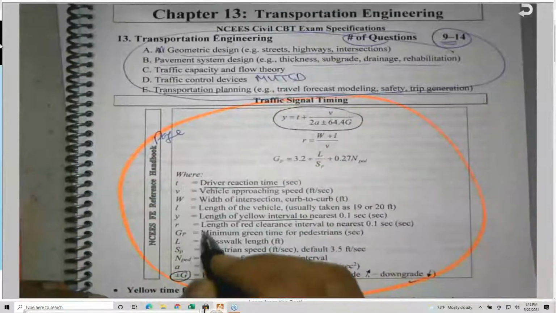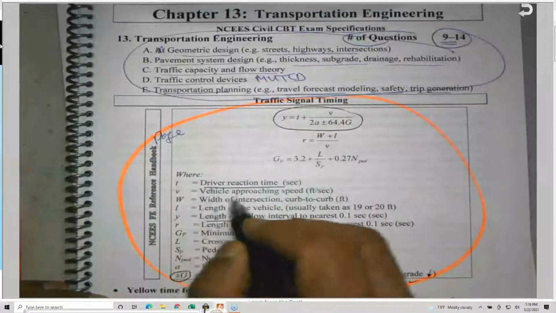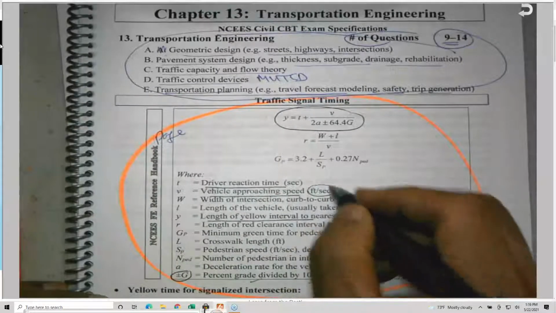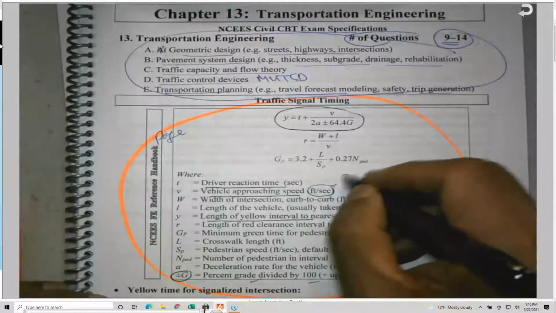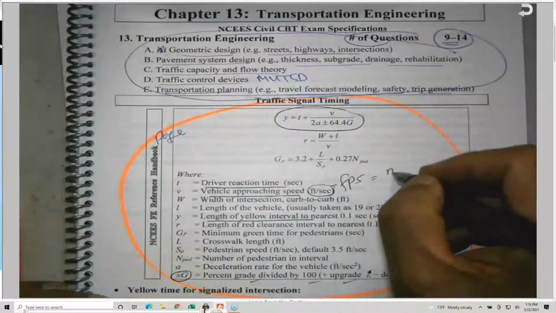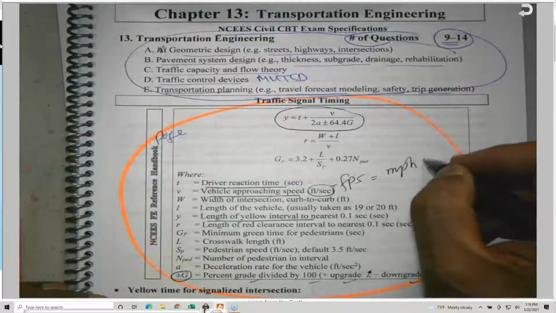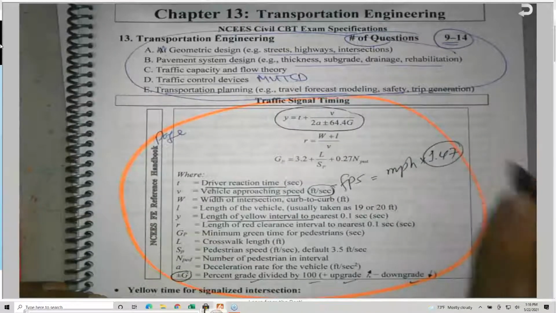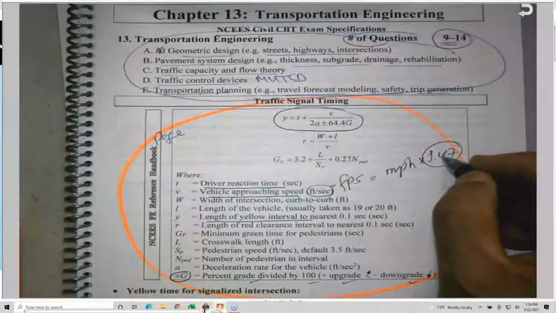V, by the way, is the lowercase v, the vehicle approaching speed. It must be in feet per second. Normally we take the mph, miles per hour, and multiply it by 1.47 to get feet per second. As we are going to see, the 1.47 will show up in many equations.